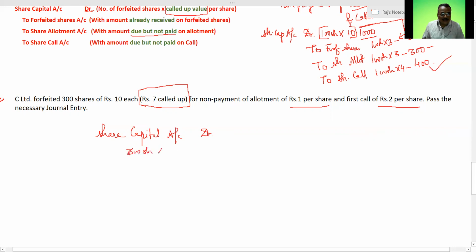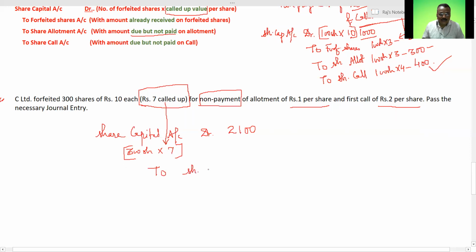300 shares into 7. Try to understand my called up value. That is much more important, to show how much is your called up value. That is 7, so 300 into 7, this is 2100. Now, he fails to pay what?